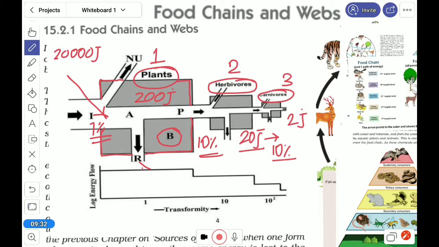It indicates that if the trophic level is very long, then the amount of energy will decrease. You can understand from the box size becoming smaller and smaller. This is called the 10% law in energy flow. In terms of energy, at each trophic level it decreases, and only 10% can pass. This concept you have to understand.